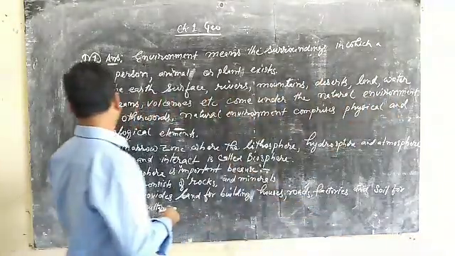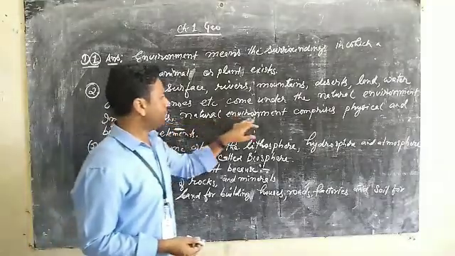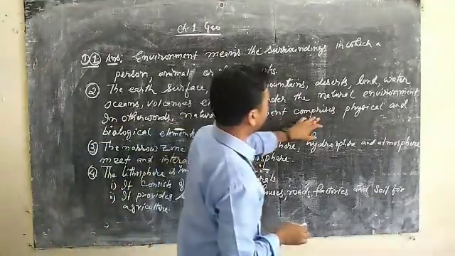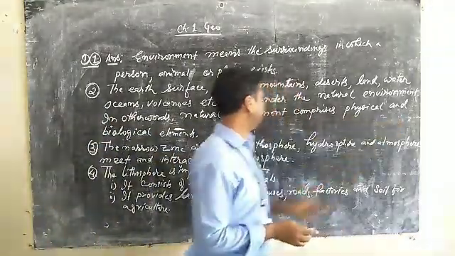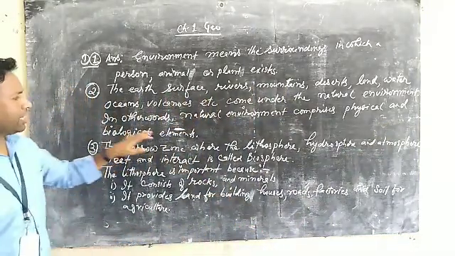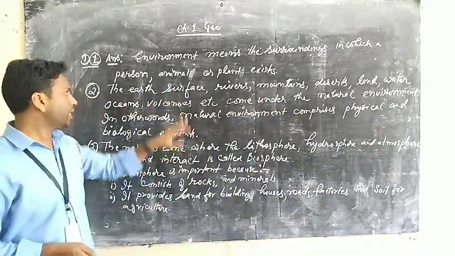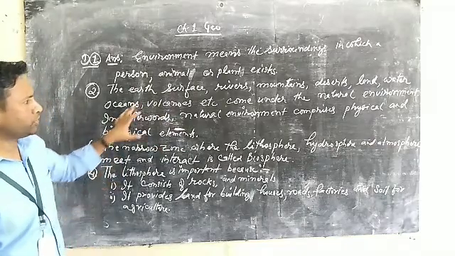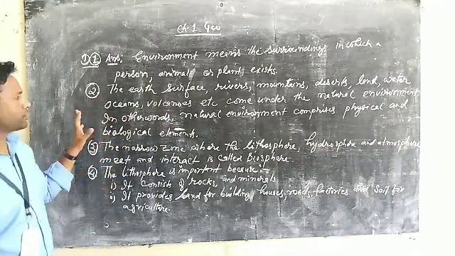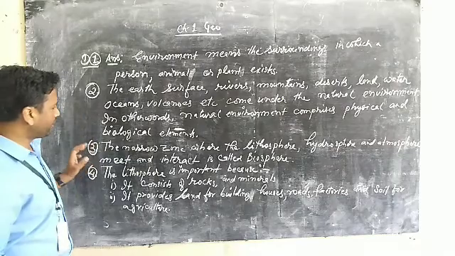So in other words, natural environment comprises physical and biological elements. Okay. So this is question number two, answers. So you can write these answers. Pause the video and then you write it.